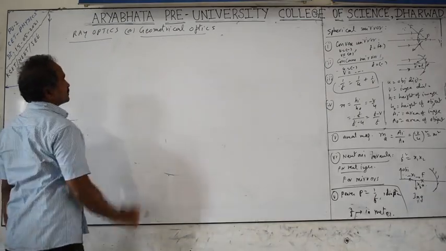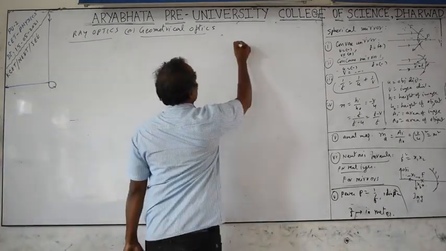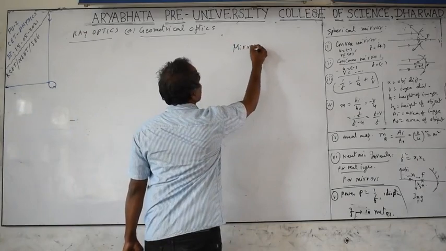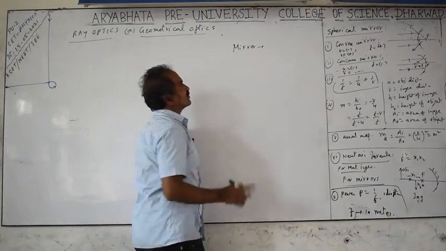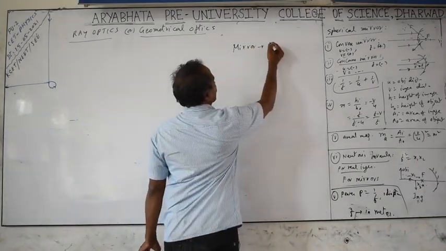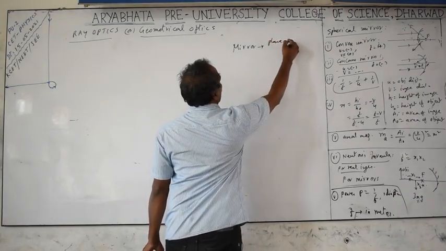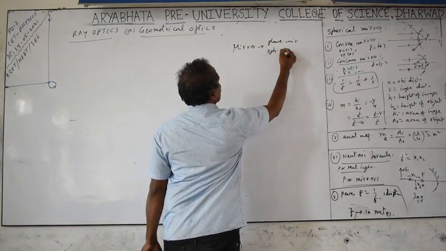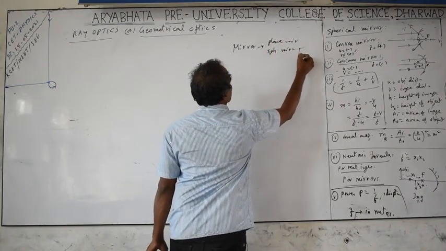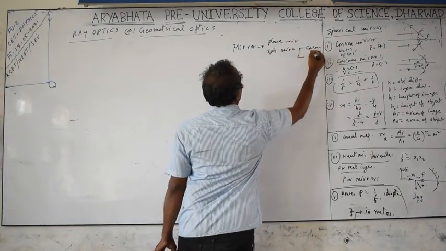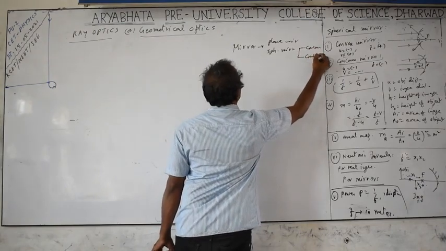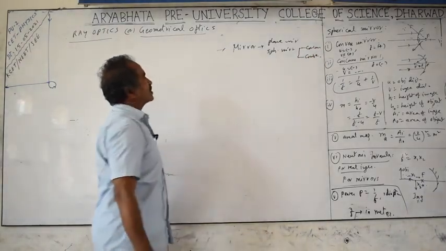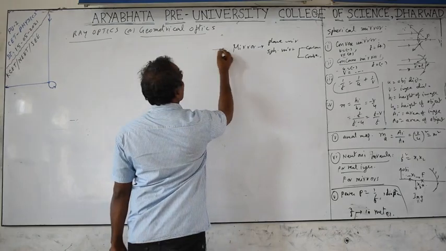In this topic, we have mirrors. In these mirrors, we have two types. One is the plane mirror, another one is spherical mirrors. In these spherical mirrors, there are two types, concave and convex mirrors. These relate to the reflection of light. Mirrors are related to reflection.